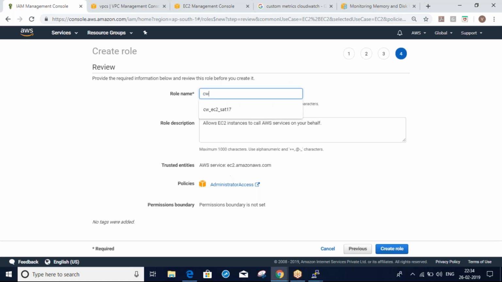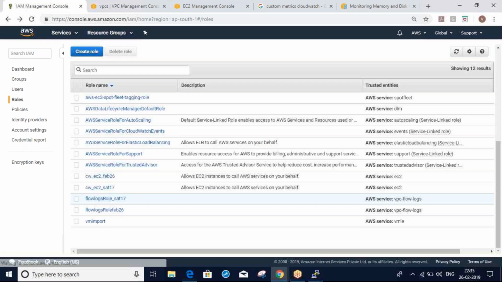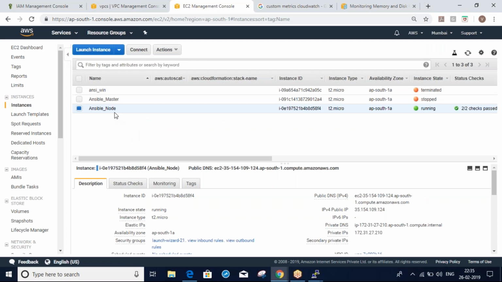Give some name, create role. Done. Now go to your instance. Are you able to see my screen? Now I am in my instance dashboard.